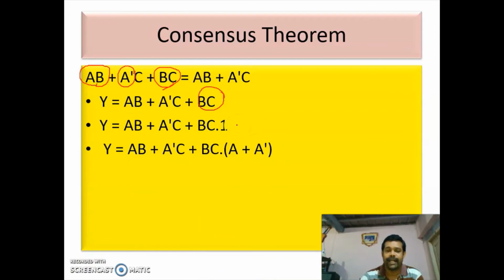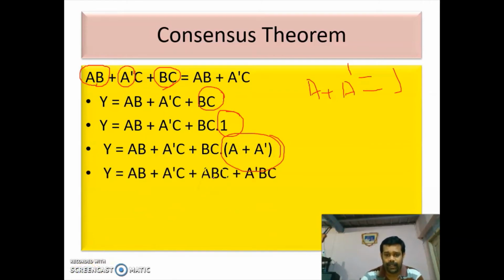Already we have studied that A plus A bar is 1. So instead of 1, we are writing A plus A bar. Why? Because here you are having only B and C, so we are introducing the variable A. In the place of 1, you are putting A plus A bar, because A plus A bar is 1. Now we are multiplying: ABC, A bar BC. Multiplying this BC with this, you will be getting this.